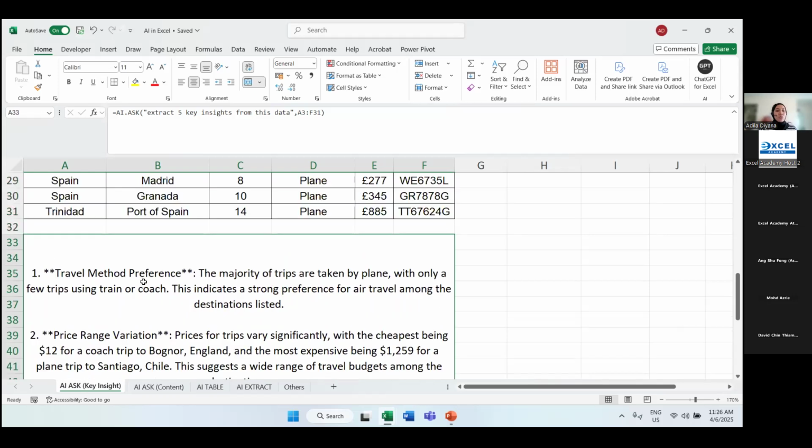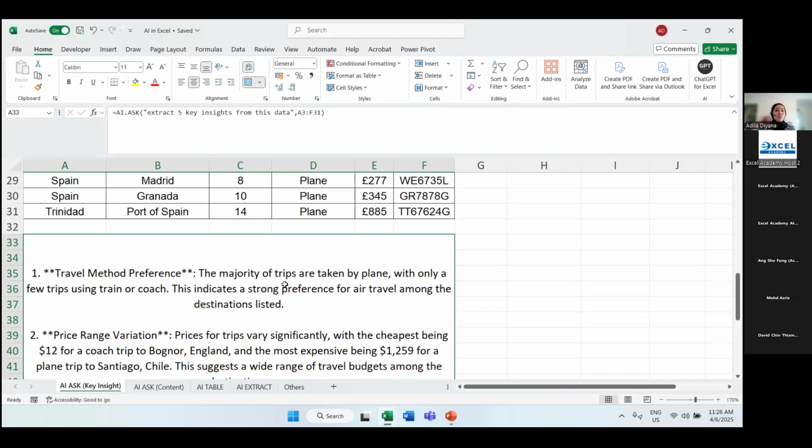Travel method preferences, so far this is similar to earlier. They have concluded that the majority of trips are taken by plane, but only a few are using train or coach. Coach refers to bus. This indicates a strong preference for air travel.